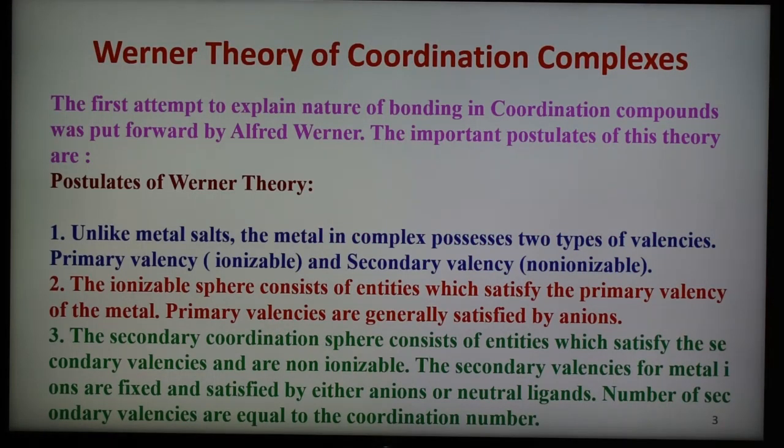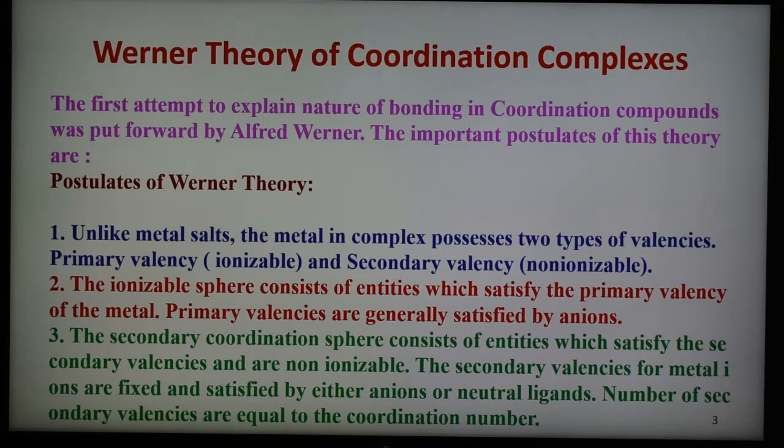This is Werner's theory of coordination compound, put forward by the scientist Alfred Werner, and this is an important theory. The first postulate is that unlike metals, the metal in the complex has two types of valency. Generally there are two types of valency: the first is the primary valency and the second is the secondary valency. Primary valency is ionizable, secondary valency is non-ionizable.